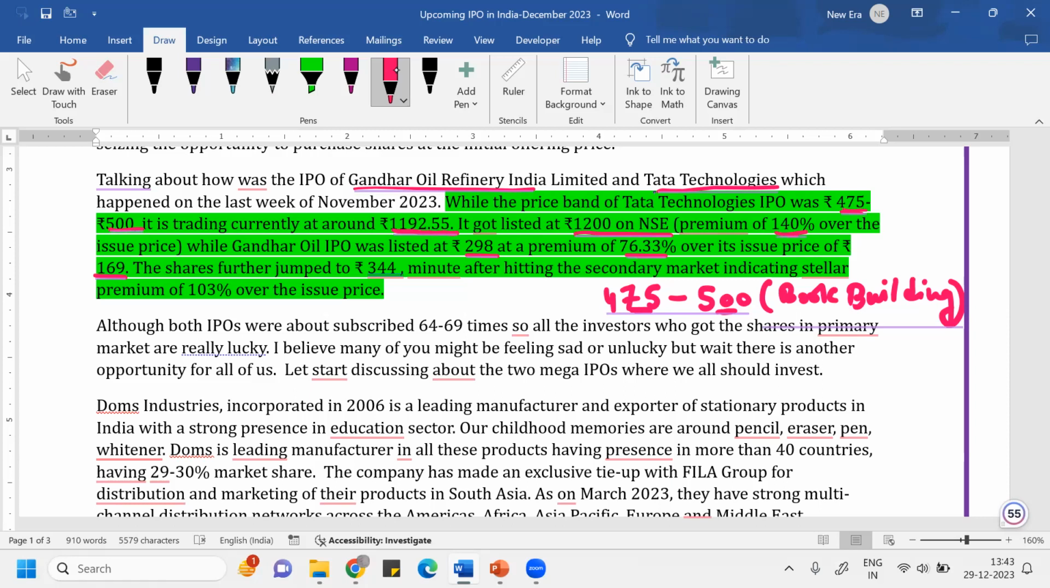So these IPOs were oversubscribed by 64 to 69 times. You can understand the kind of demand these IPOs were having. Oversubscribed basically means that imagine the company was ready to sell 100 shares to the investors, but demand for 6,400 shares was there. So that way you can understand.